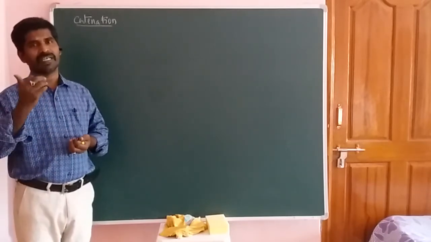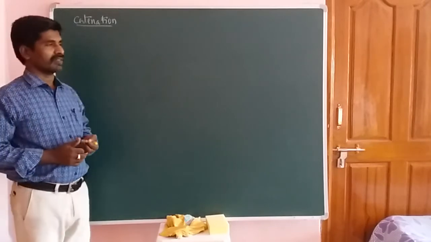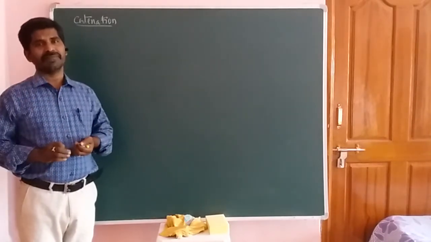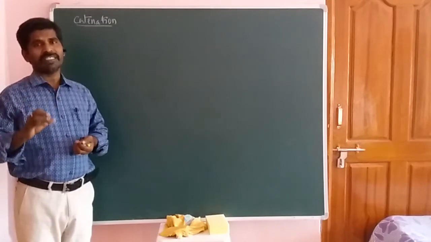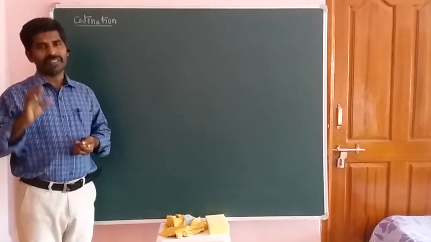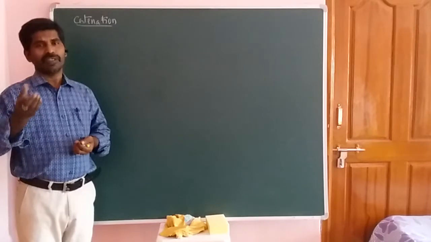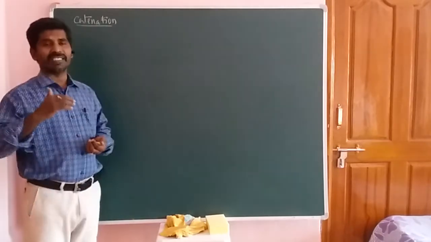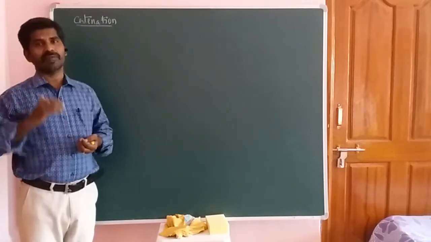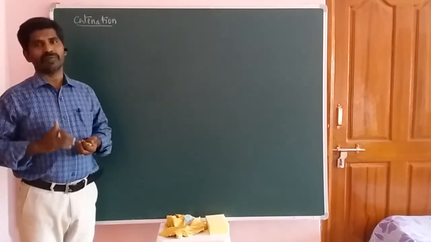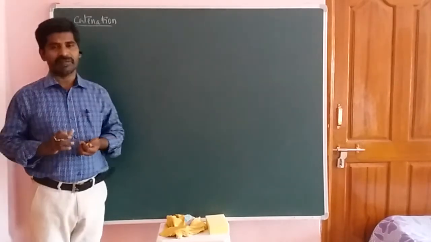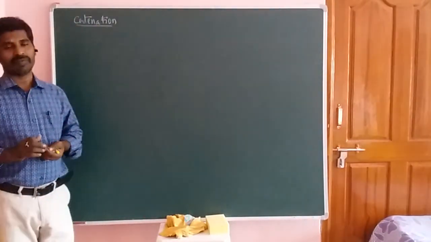Once again, catenation is defined as the self linkage of atoms through covalent bonds to form long chains, cyclic compounds and branched compounds. So this is known as the catenation phenomenon. Okay friends.